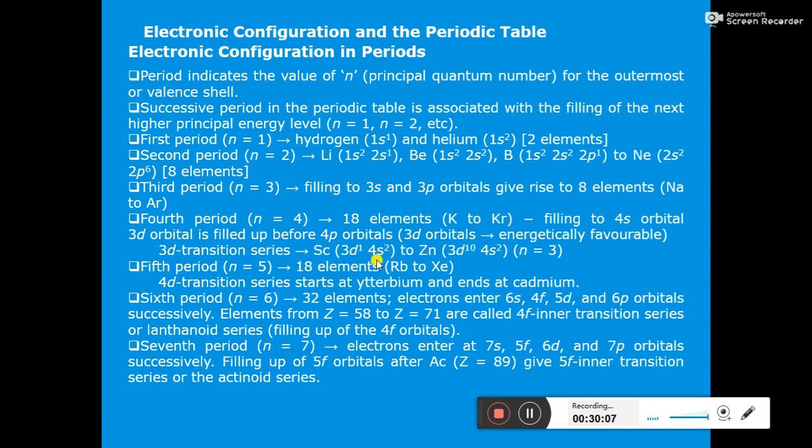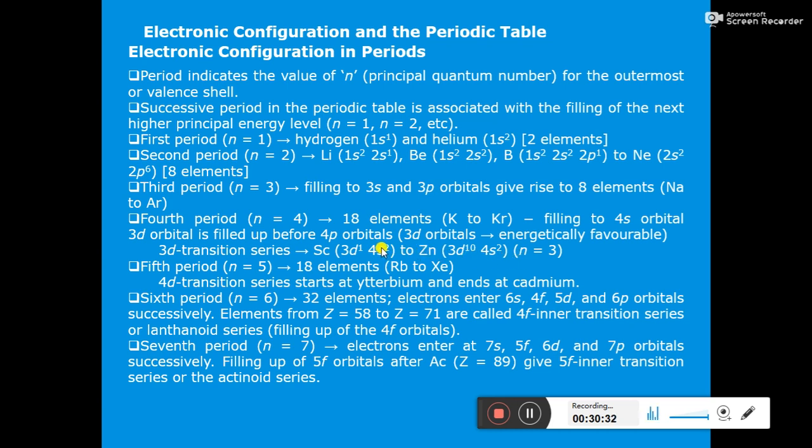So from scandium to zinc, as the last electron enters the 3d orbital, it is called the 3d transition series. In all these elements the principal quantum number n will be equal to 3.